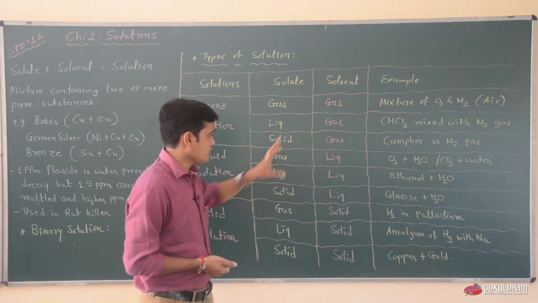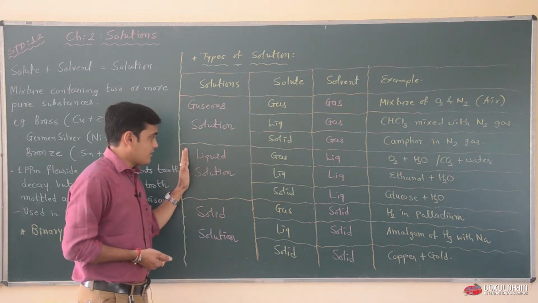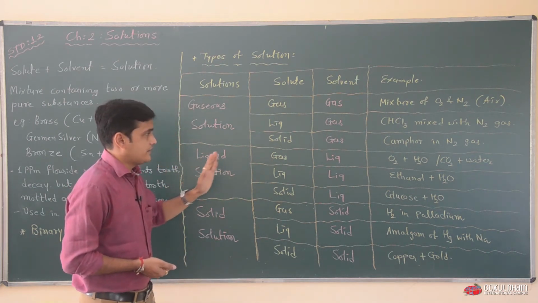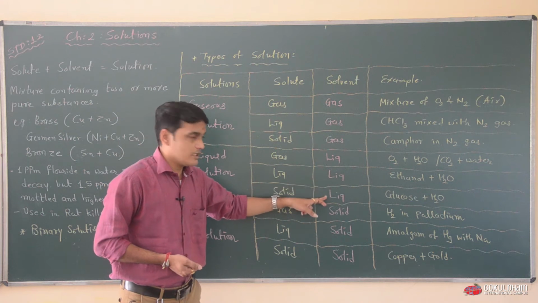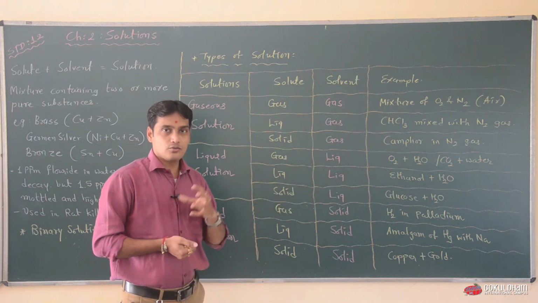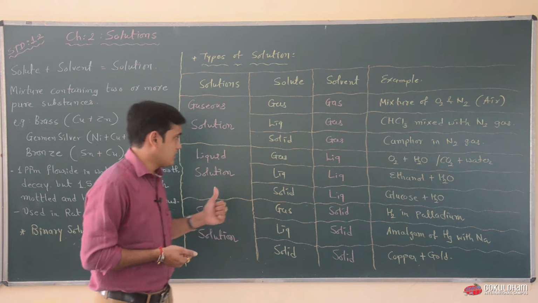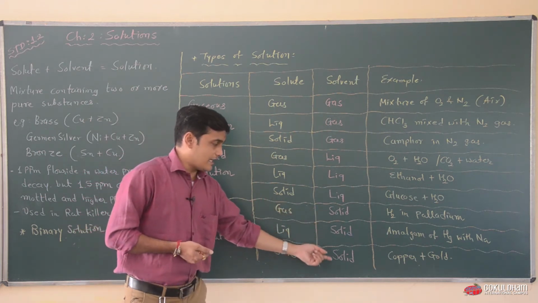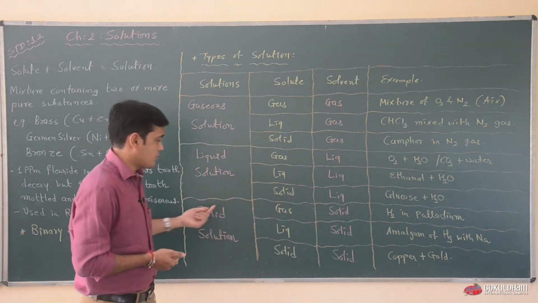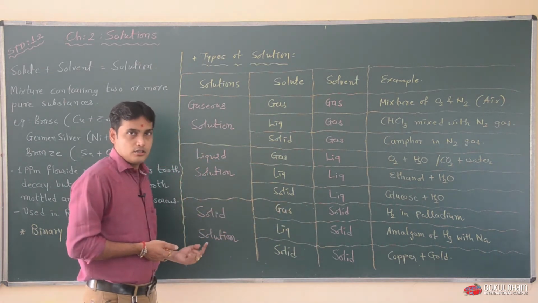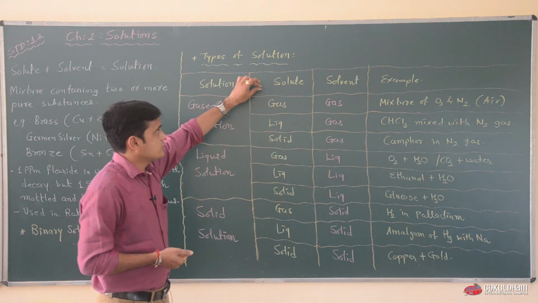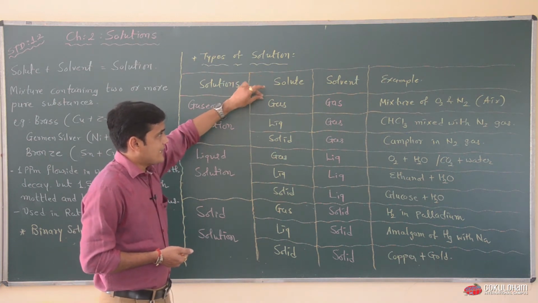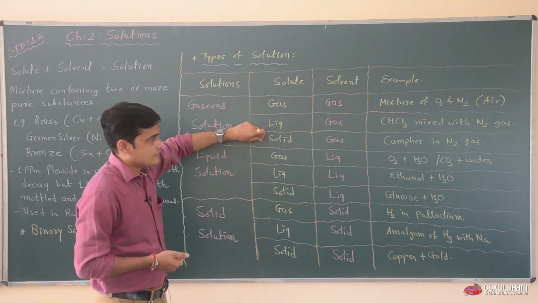When we are talking about liquid solution, the solvent must be liquid. It means the large quantity is based on the type of solution. Here solid is in a large quantity, so those solutions are known as solid solutions. The solvent will change according to gas, liquid and solid.